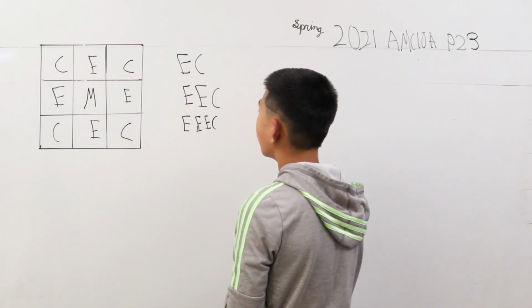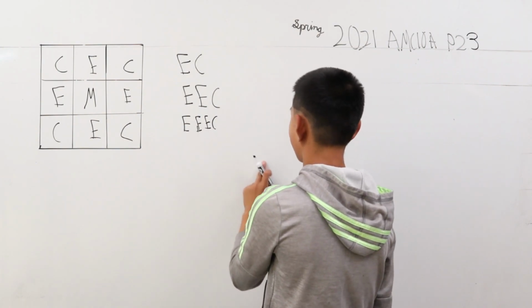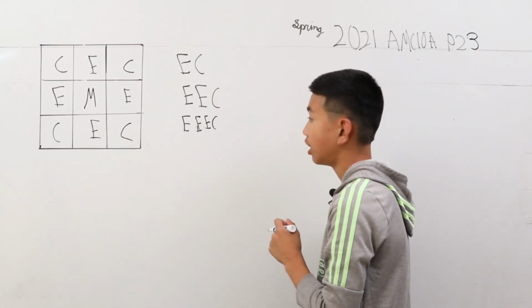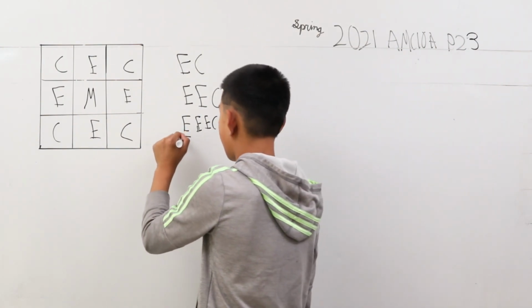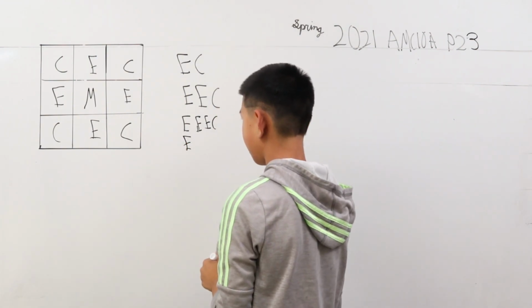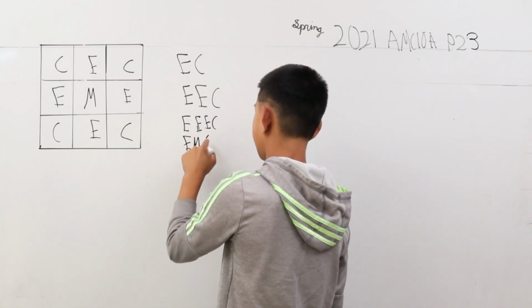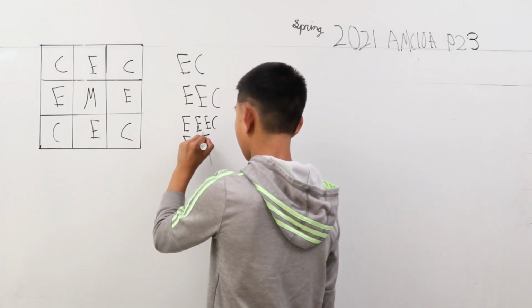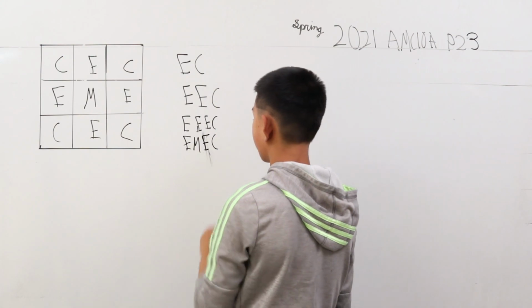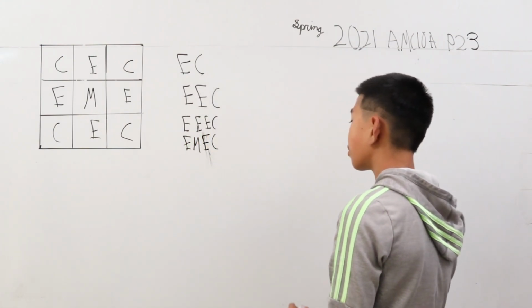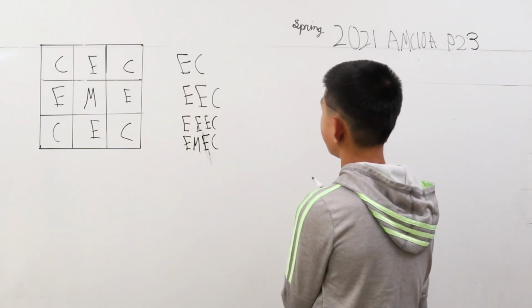There's still one more we haven't considered. All these just consist of E's and C's, but there's one that consists of an M. She has to hop to an E on the first hop. If she hops back to the M, then back to an E, then she hops to a C. That's also a way. Now we can just calculate all these probabilities and add them up.